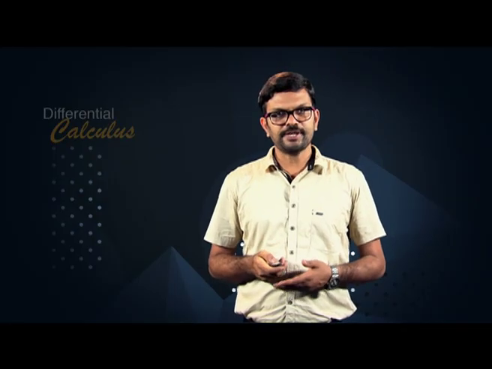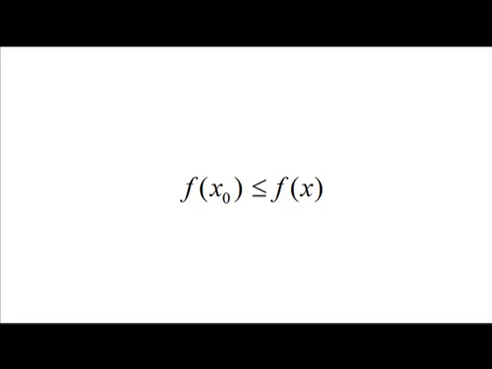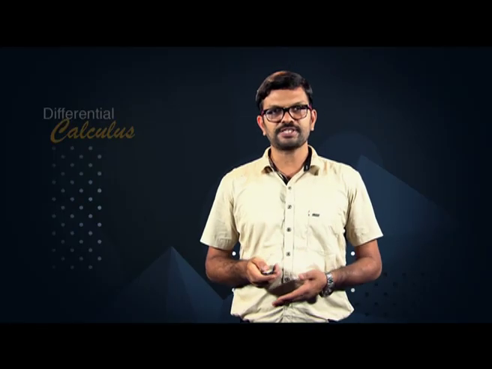A function f has a local minimum or relative minimum value at an interior point x naught of its domain if f of x naught is less than or equal to f of x for all x in some open interval containing x naught. We will see that if a continuous function has only one relative extremum on a finite or infinite interval, then that relative extremum must necessarily be an absolute extremum.